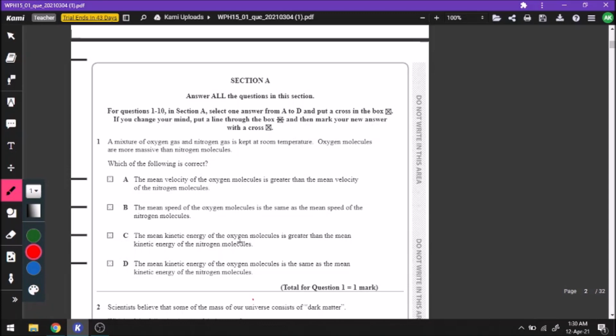The mean kinetic energy of oxygen is greater than the mean kinetic energy of nitrogen. No, they will have the same kinetic energy. That leaves us with part D. The mean kinetic energy of oxygen is the same as the mean kinetic energy of nitrogen molecules. So D is the correct answer.